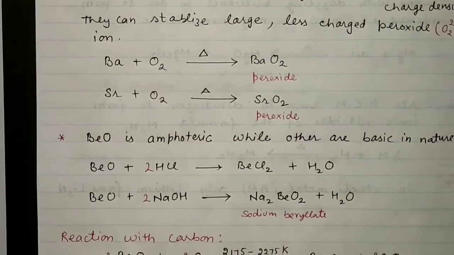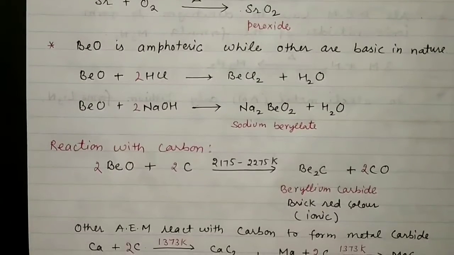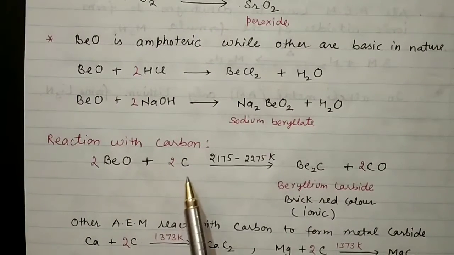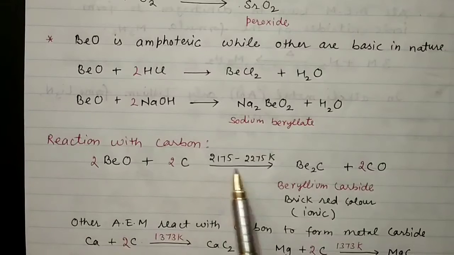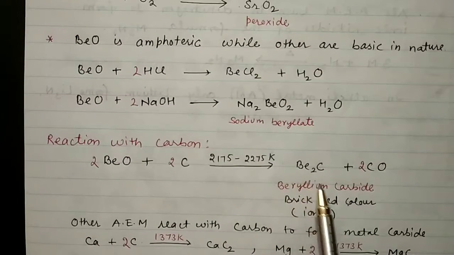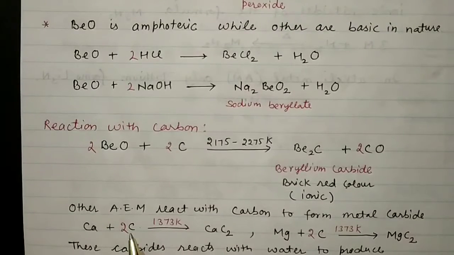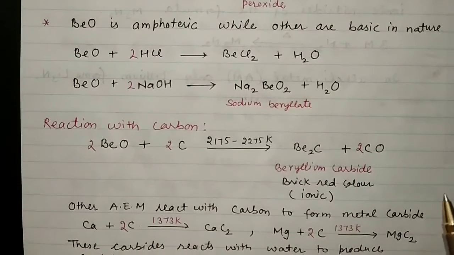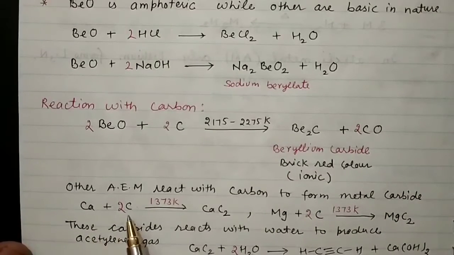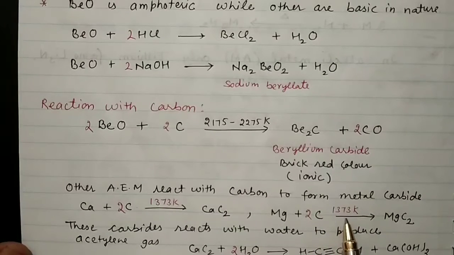Next is the reaction with carbon. Beryllium oxide combines with carbon at 2175 to 2275 Kelvin temperature, giving beryllium carbide along with carbon monoxide. Other alkaline earth metals react with carbon to form metal carbides. Calcium combined with carbon at 1373 Kelvin gives calcium carbide. Likewise, magnesium combined with carbon at 1373 Kelvin gives magnesium carbide.